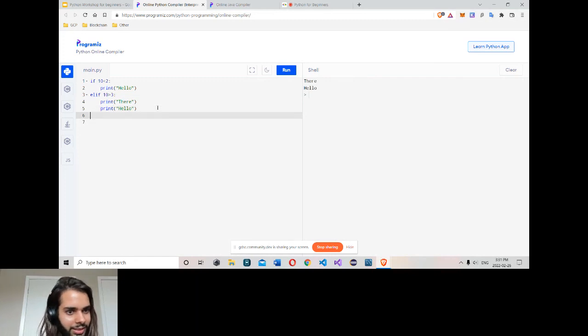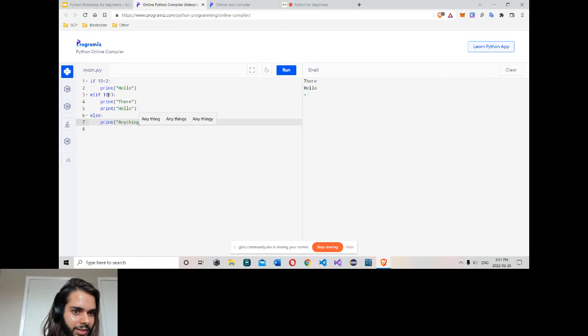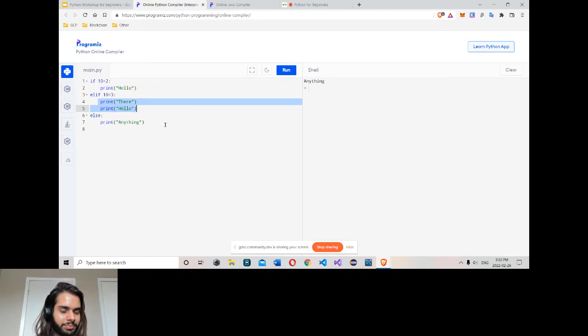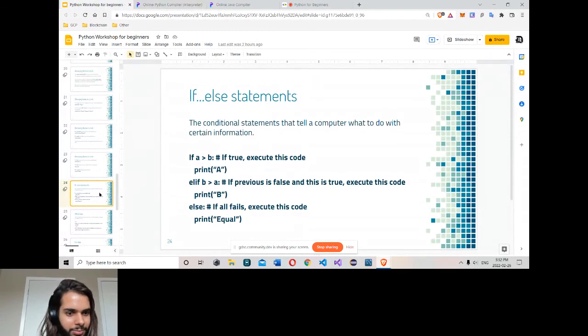Last here, else print anything here. I'm going to make the if condition false now. Run. And if this is true, print this stuff here, again with at least one space. Else if this is true, print this thing, with equal space and at least one space. Else, again the same thing. Python doesn't use curly braces, it uses space to enforce blocks and everything. So that's the if else statement.